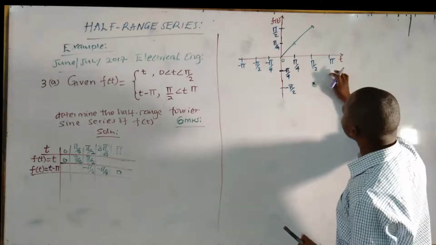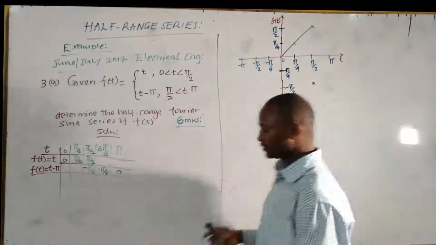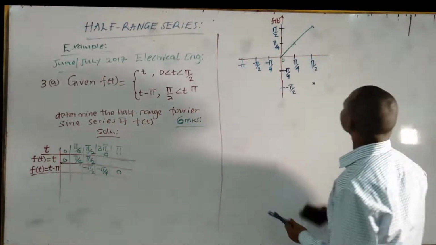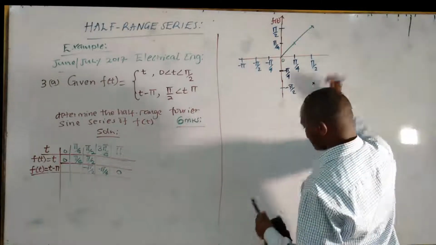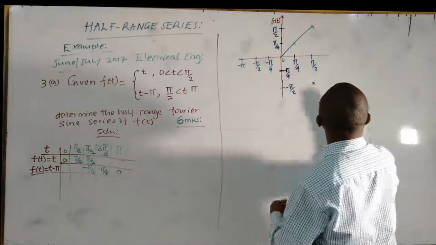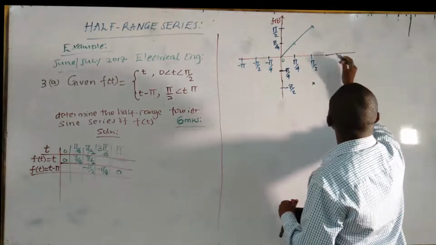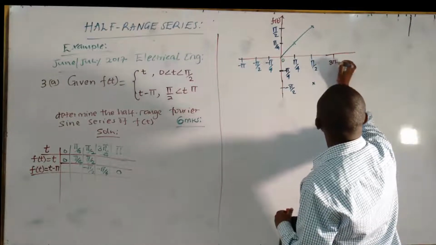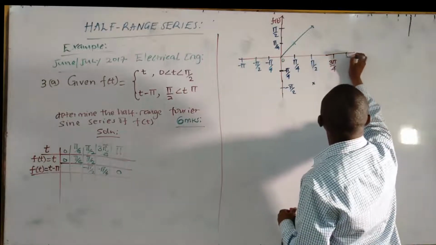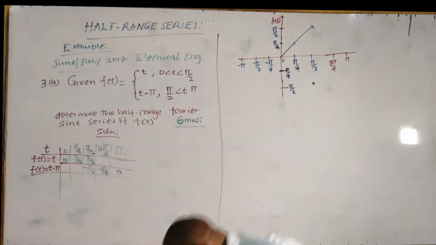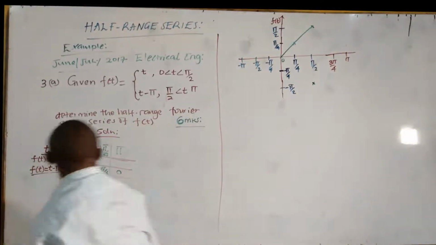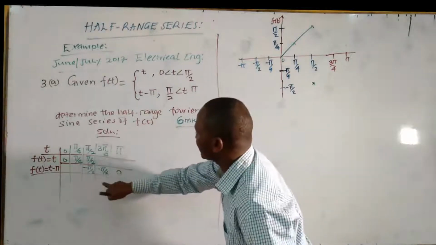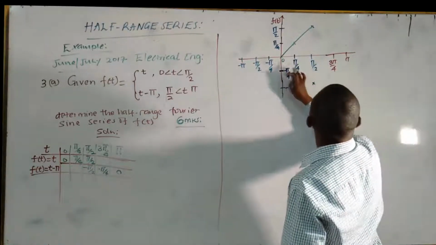At 3 pi over 4, it is negative pi over 4.